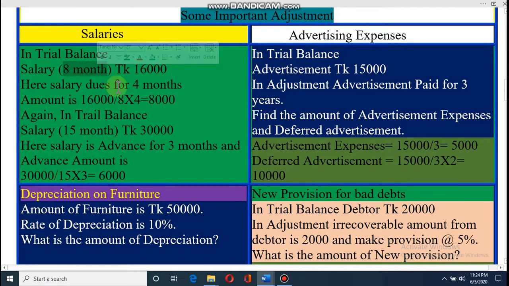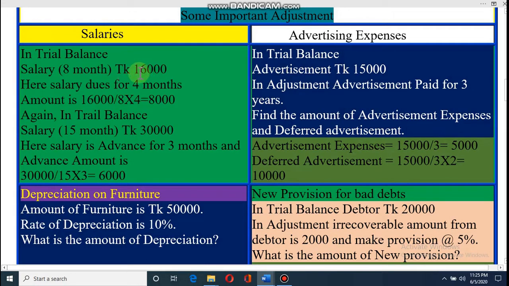What does 8 months mean? You know that 1 year equals 12 months. That means out of those 12 months, it is given for 8 months. That's why I am telling you that salary is due for 4 months. I hope you can understand. If it is 9 months, then what will happen? At that time salary is due for 3 months. Dear student, if 10 months is given, then what will happen? Oh yes, it is due for 2 months. I hope you understand. Dear student, the amount is given as 16,000.